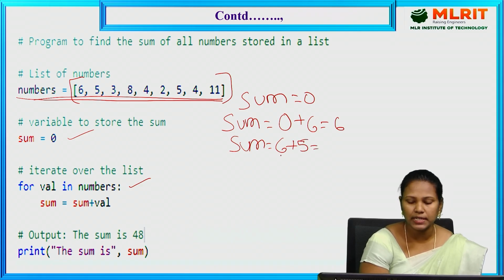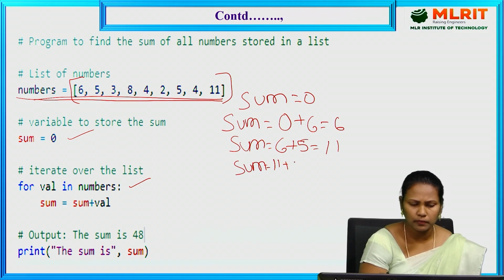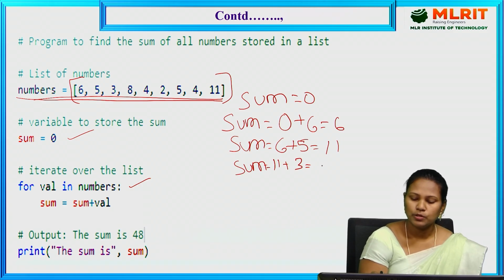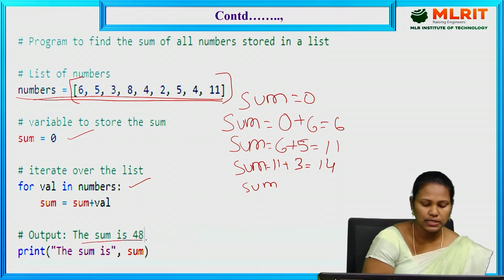After the first iteration, the sum is updated as 6. And the next value is 5, means 6 plus 5, 11. Now the sum is 11 plus 3, so 14. Like that. So in the last, the sum is 48.